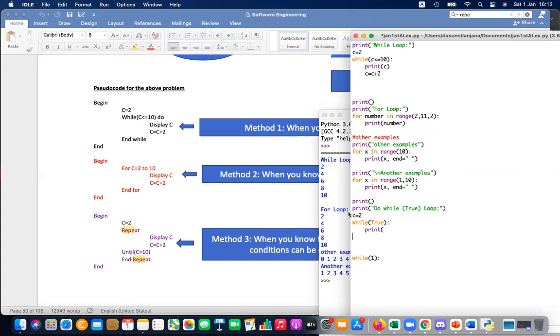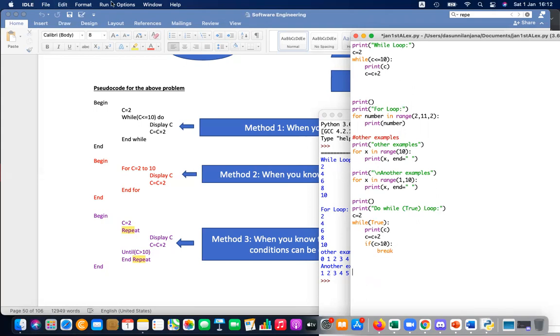So true, start from 2, print C. It will print C, and then you can say what to do next. C equals C plus 2. That is what to do next. Next the condition comes. You can say if C is less than or equal to 10, that is the condition. Then only you need to do this. Or you can say if C is greater than 10, break, go out, finish it.